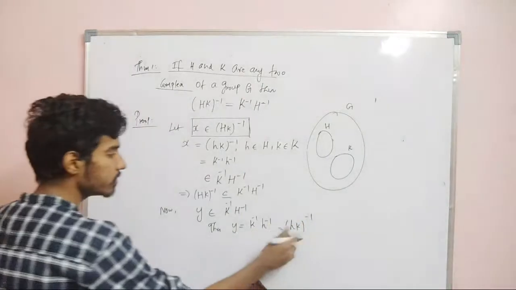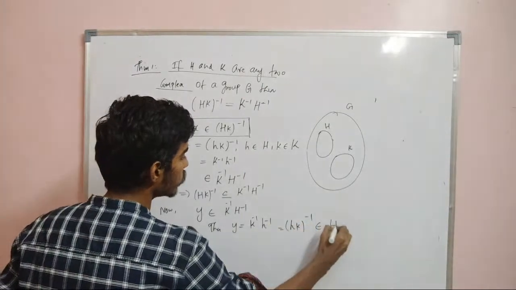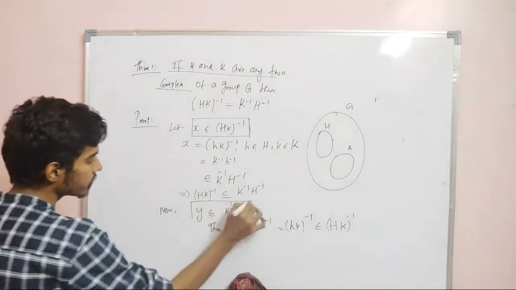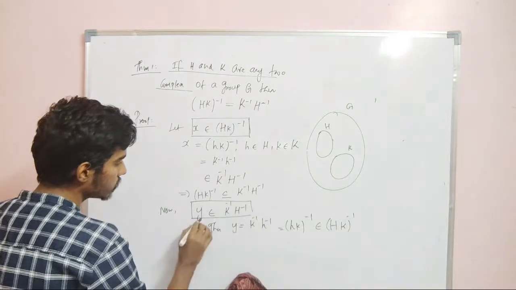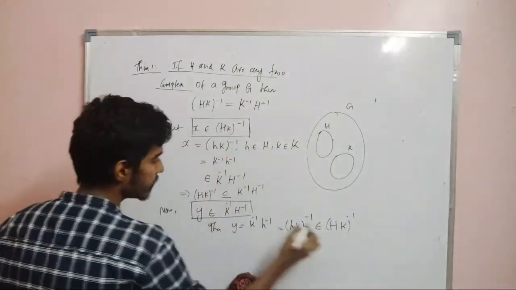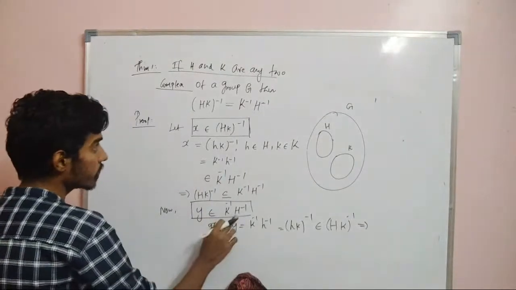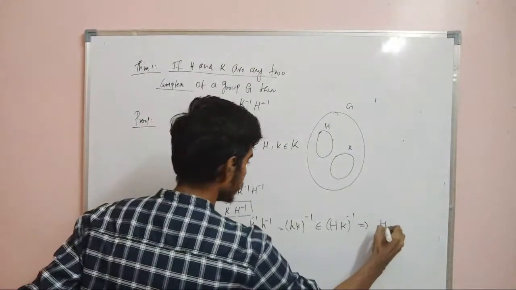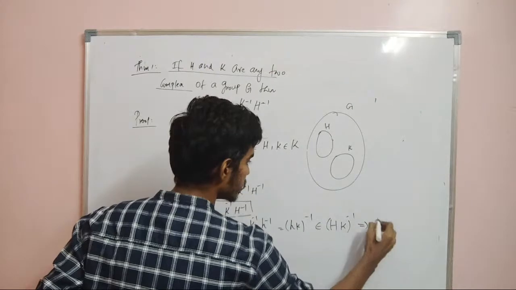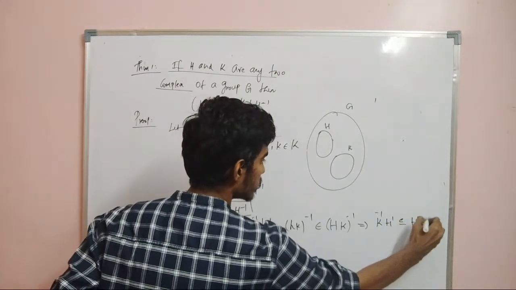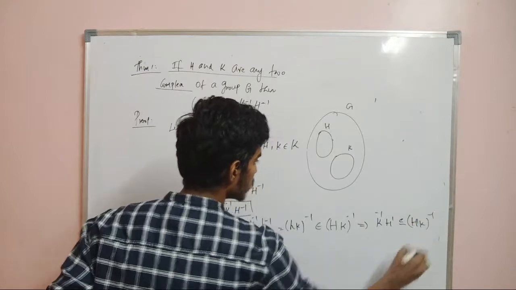So this element will be in (HK) whole inverse. I have taken an element y in the right hand side and proved that it is also in the left hand side. So K inverse H inverse is contained in (HK) whole inverse.